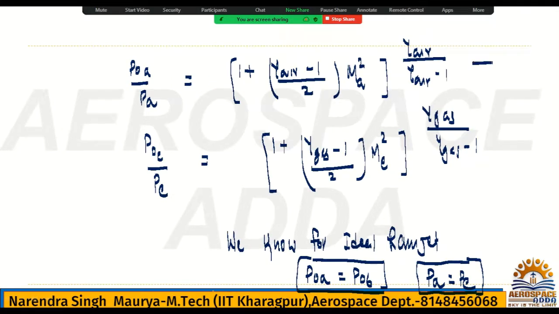Check, this is equation 1 and this is equation 2. If you compare these, if gamma of gas and gamma of air are almost the same, from the ideal ramjet you know P naught A is equal to P naught E, or P naught E is equal to P naught 6, or you can say P naught A is equal to P naught 6, PA is equal to PE. If everything is the same, then what is the one result you will get?